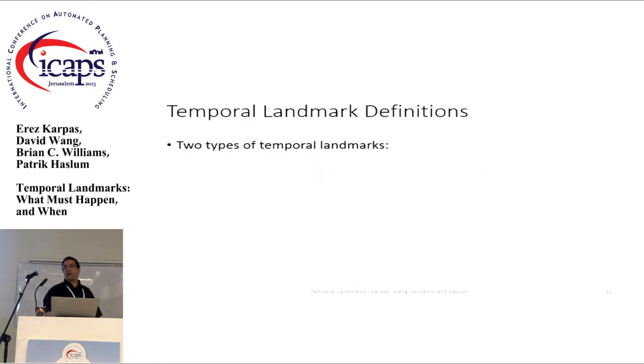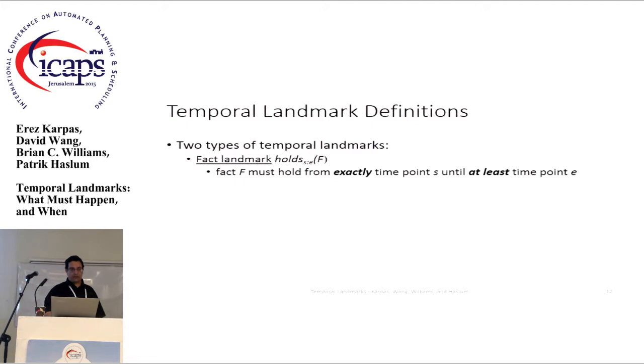So we're going to define two types of landmarks. First is going to be fact landmark, and that says that fact F holds from exactly time point S until at least time point E. First of all, these time points are symbolic time points, like in an STN, okay? So we don't have the exact time, but just the name for when F becomes true and when we no longer need F. It's not a very important point, but it makes a subtle difference, as I will explain later.